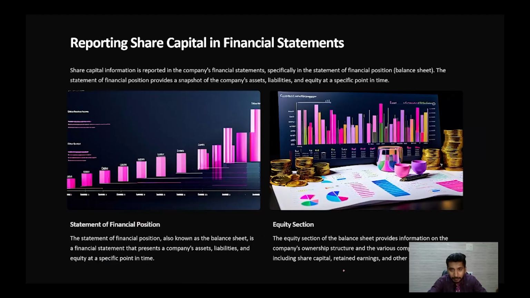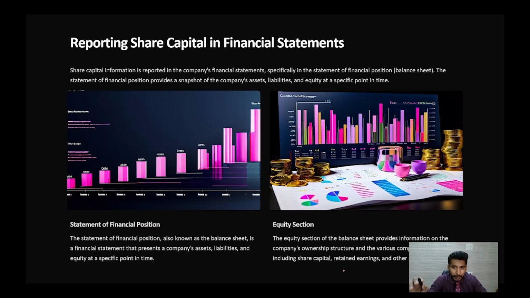Simple mathematics. Now, reporting share capital in the financial statements. How do you record your share capital in the financial statements? The share capital information is reported in the company's financial statement, specifically in the statement of the financial position, that is the balance sheet.